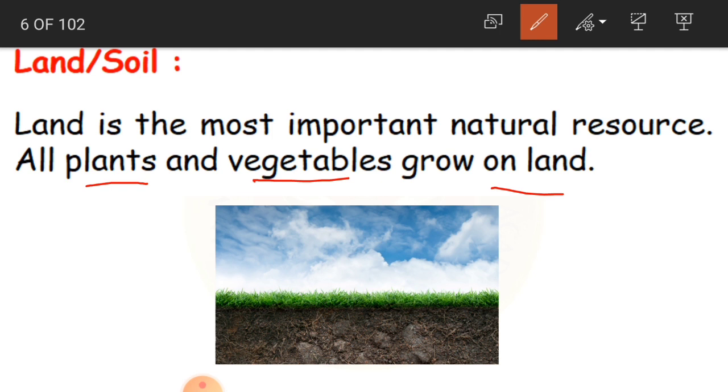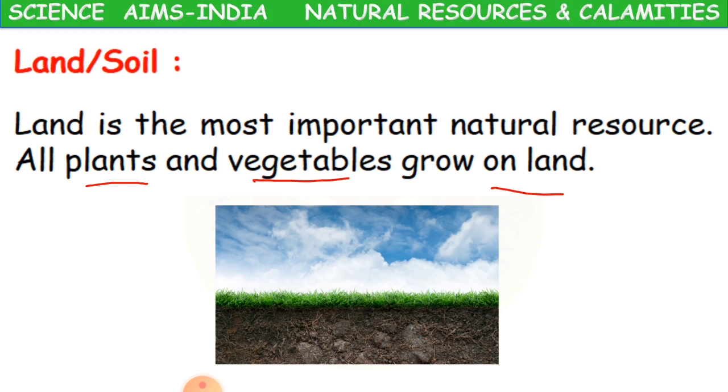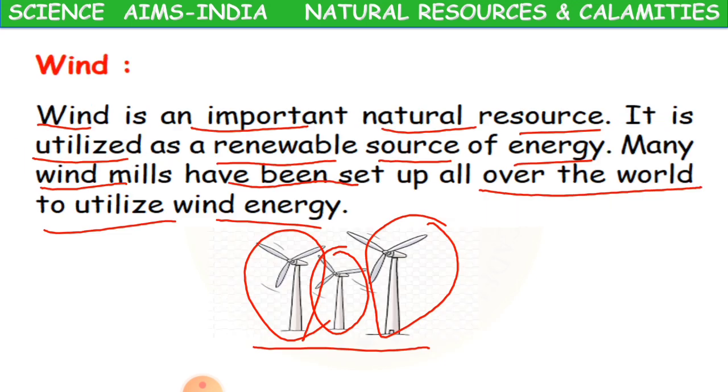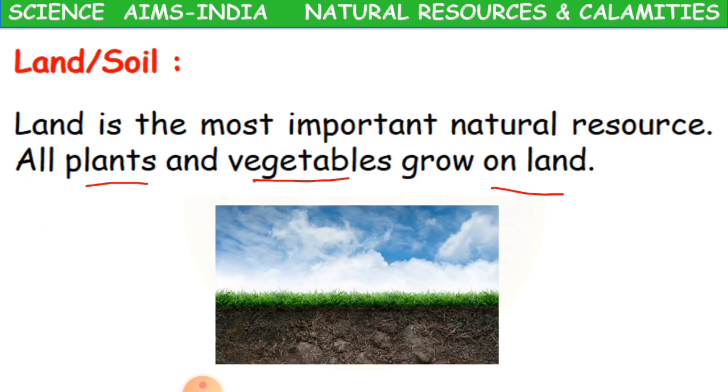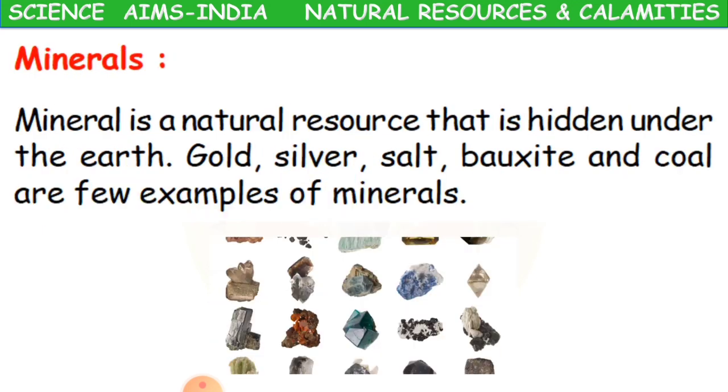Because of the soil, we are able to get the crops by which we are able to eat food. We are getting different types of foods like cereals, pulses, all of which we eat in our daily life, sugar cane, so many different crops. Clear, children? That is why land is the most important natural resource. Clear? And now comes the minerals.